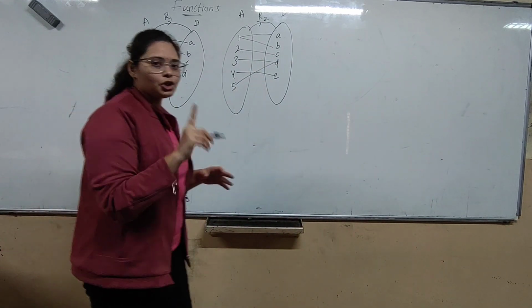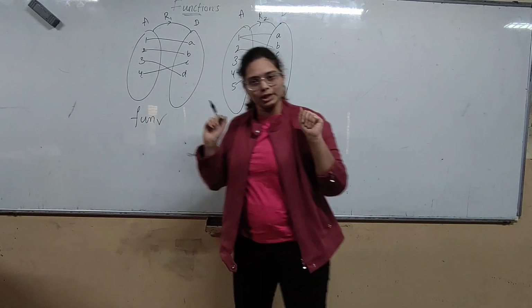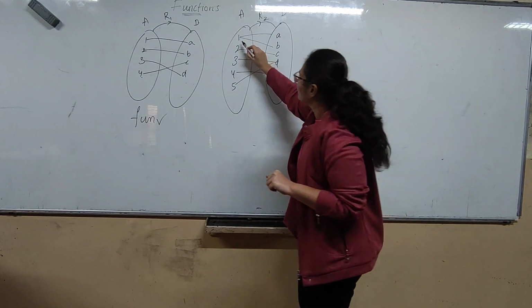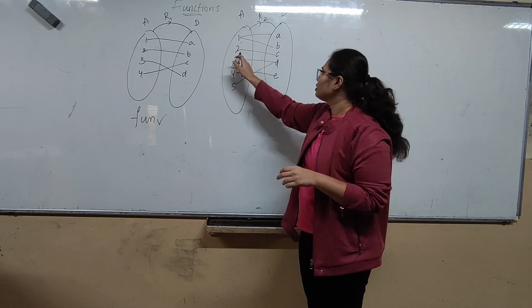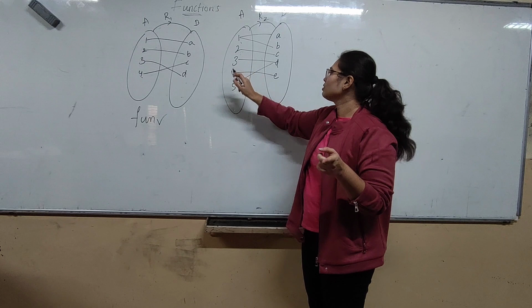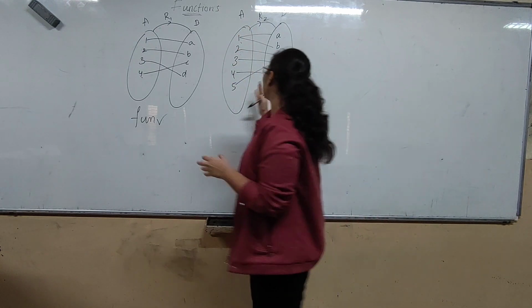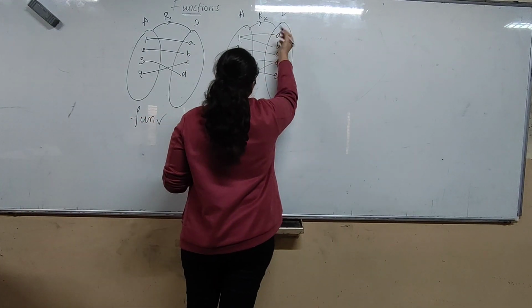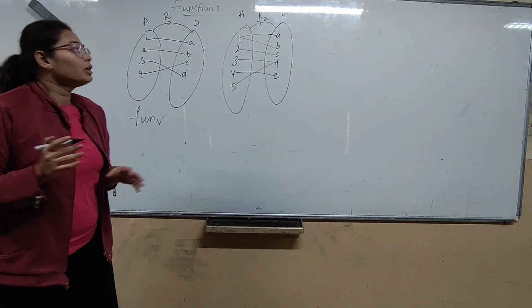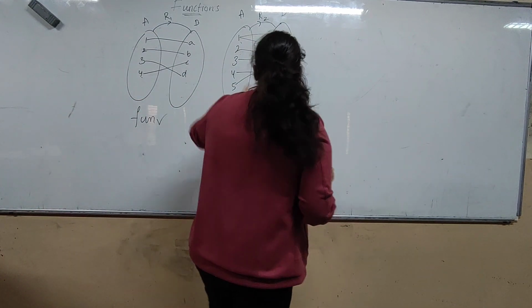Every element in A should map to something in B. Here 1 is mapped to something, 2 is mapped to something, and 3, 4, 5 also. Every element in A is mapped to something in B, right? Next, every element in A should have a unique output in B.